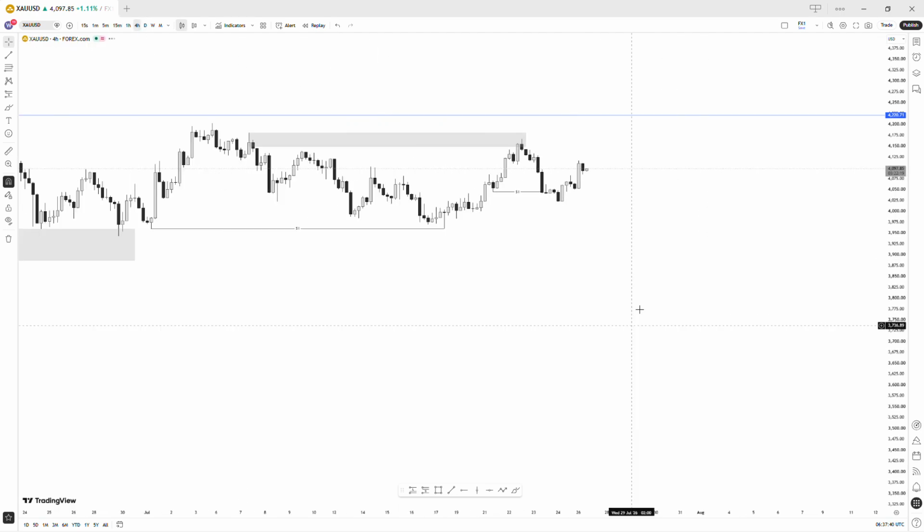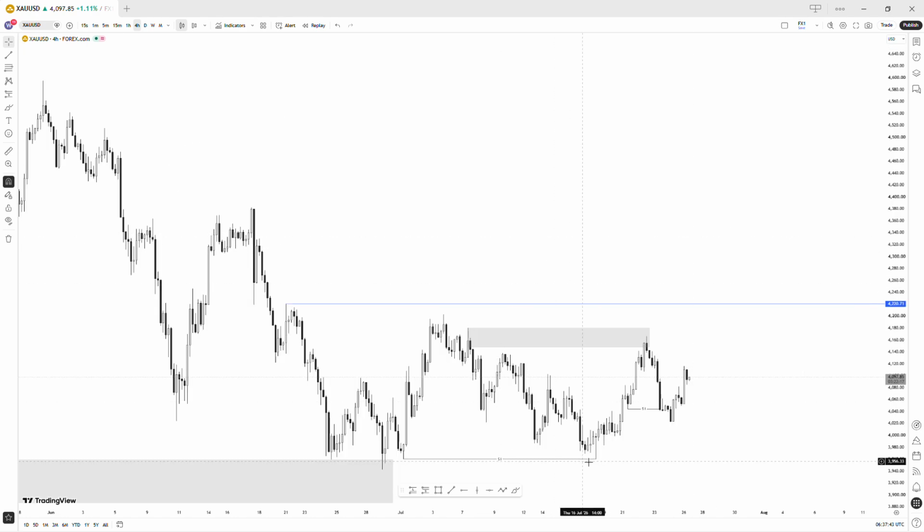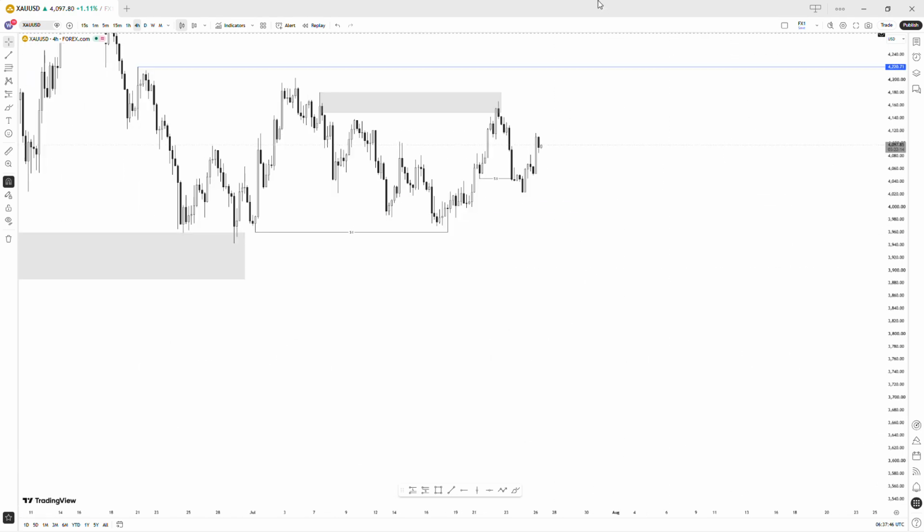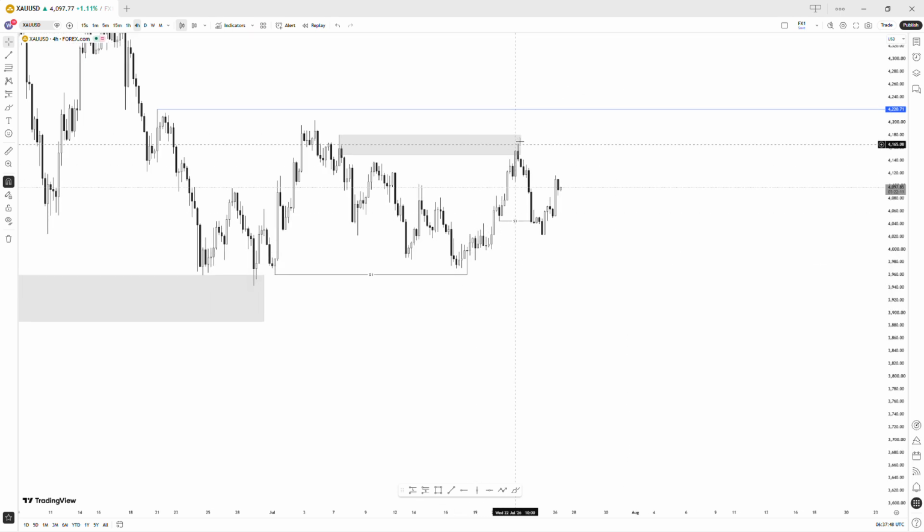When we move to the 4 hour, what we can see is that after inducing sellers, price has moved to the highs, respected the zone, and we've seen a sell-off once again. So we've induced sellers one more time, and we are looking for an inducement, then the long move back to the liquidity. So I'm bullish with GBPUSD. I'm bullish with XAUUSD, but I'm waiting for an inducement of buyers. Then I can frame my longs back to the highs.